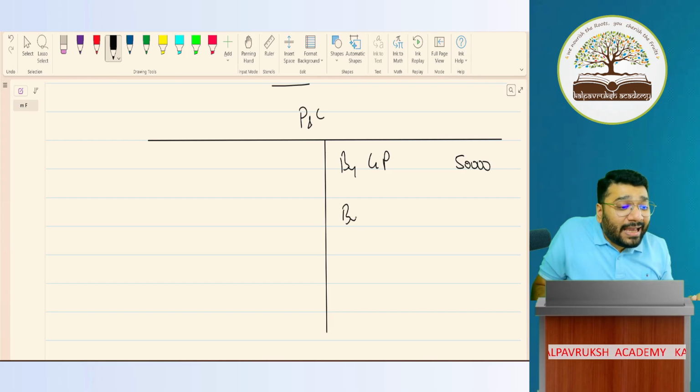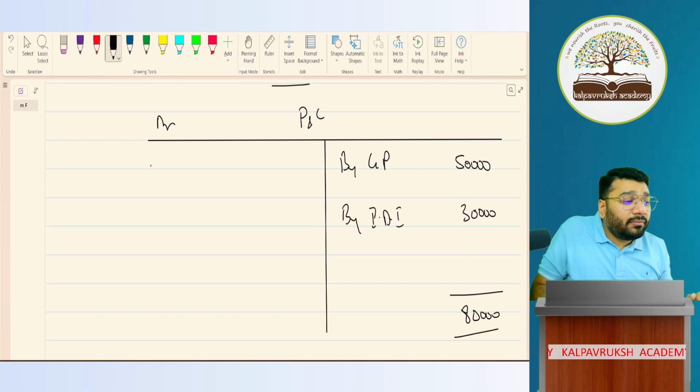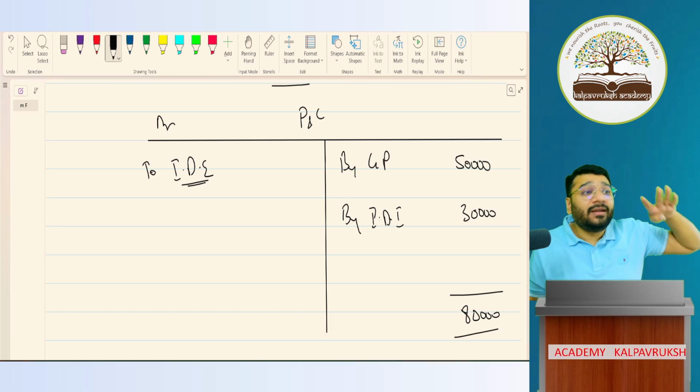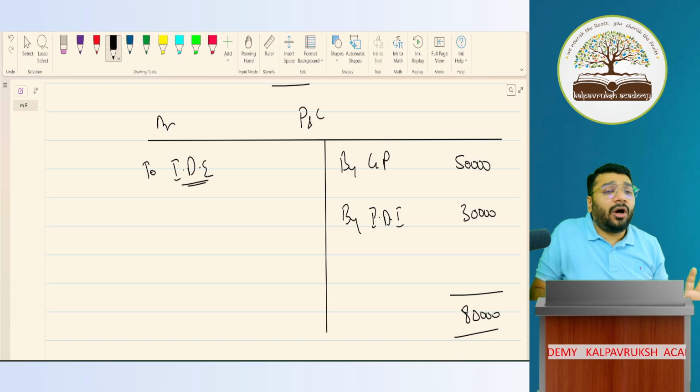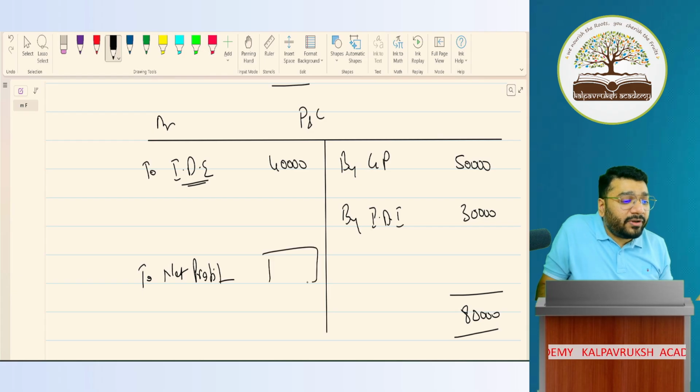In the P&L account, what do I record? I record indirect income. Let's say indirect income is 30,000 rupees. Total is how much? 80,000 rupees. And on the debit side, what do I record? I record indirect expenses: selling expense, distribution expense, administration expense, depreciation, losses, etc. All this will come on the debit side of your P&L account. Imagine that is 40,000 rupees. So at the end, the final answer I get is called net profit. How much is my net profit? 40,000 rupees.